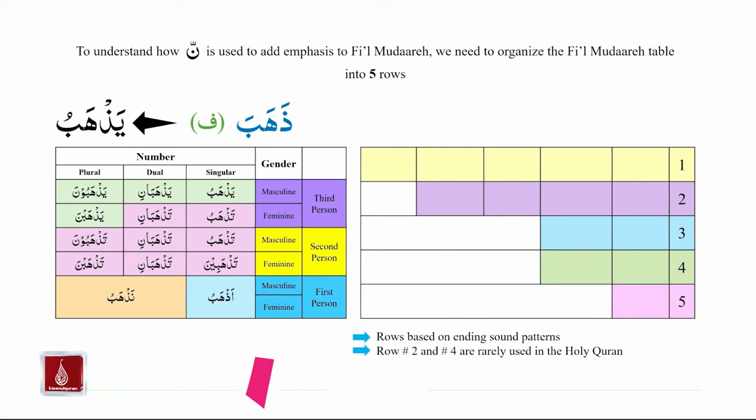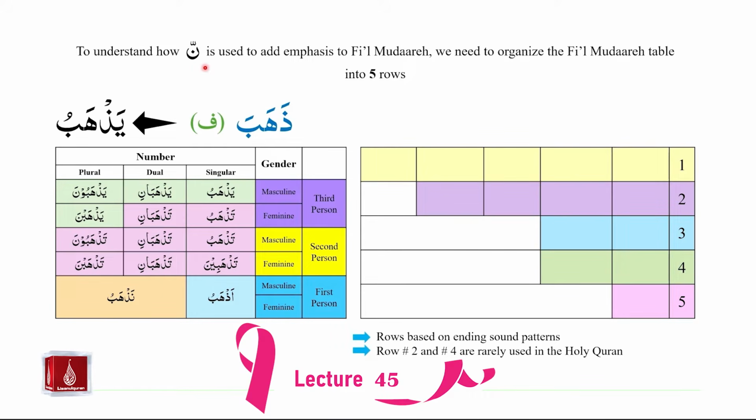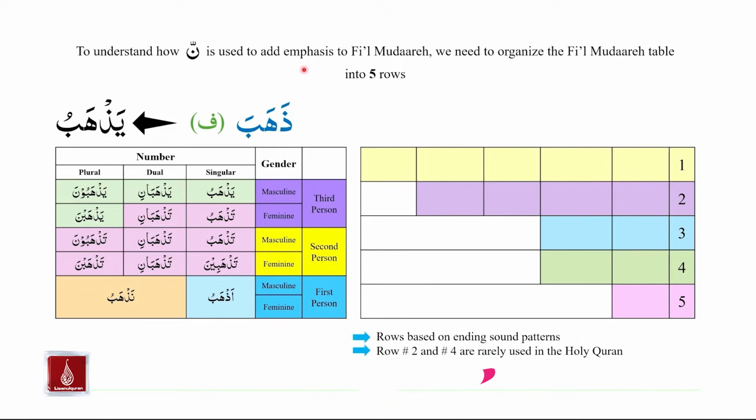Here we will understand how to use noon saqila, or noon with the shadda symbol on it, to add emphasis to fi'l mudari. In order to do so, we will need to use our chart of fi'l mudari, and reorganize that table into 5 rows. So here we have our table of fi'l mudari, and here we have our new table with 5 different rows.